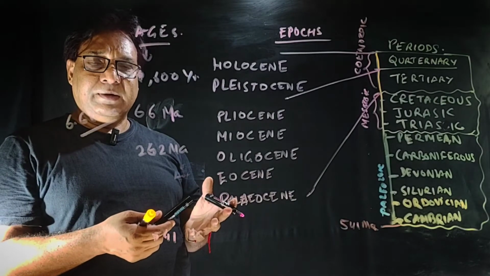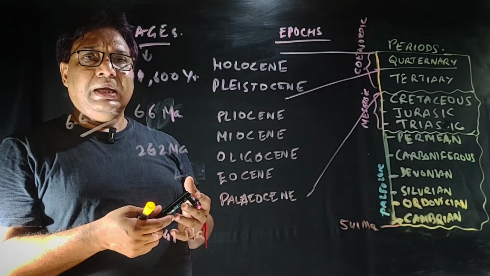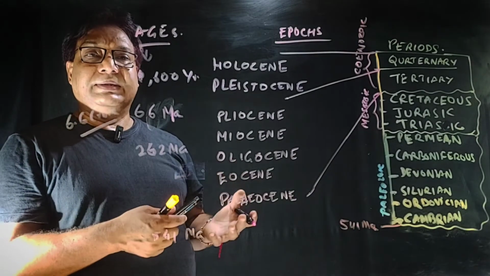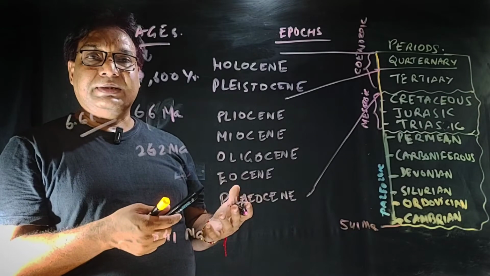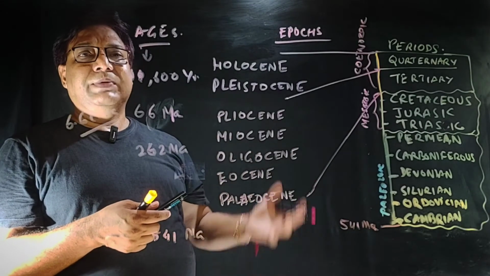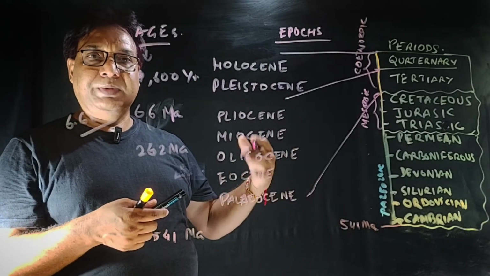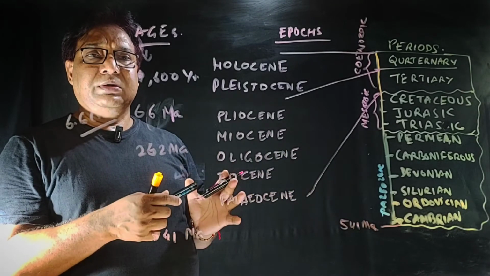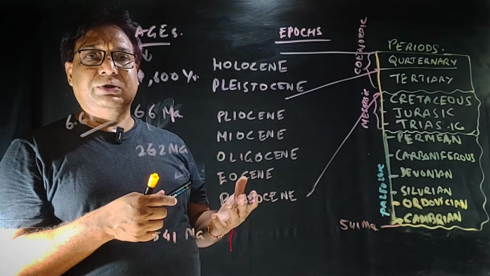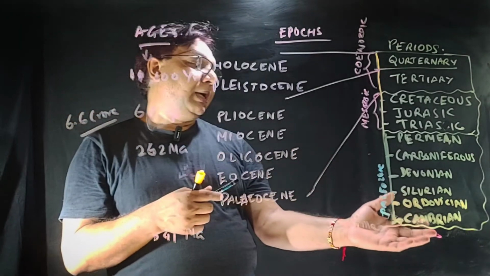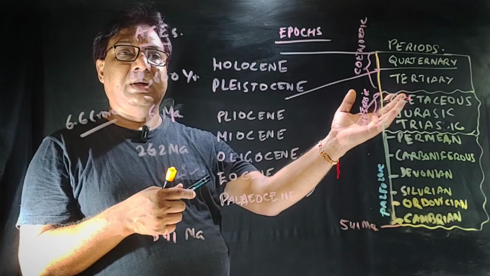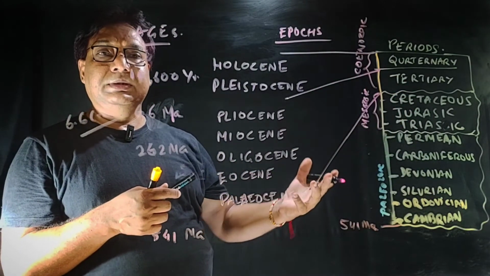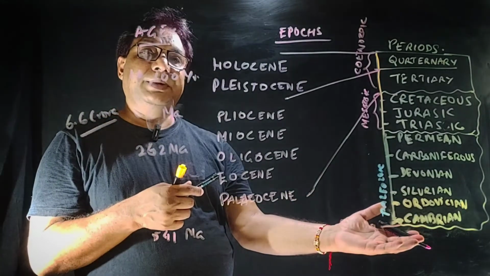Now, in the next lecture, or the next phase, we will see what geological or biological events took place during these different eons, eras or periods. Most of the biological evolution and diversity of evolution took place from the Cambrian to the Quaternary. The diversification of living beings started after the Cambrian.